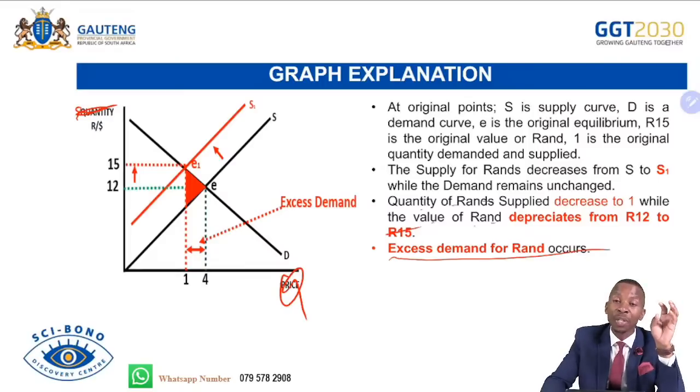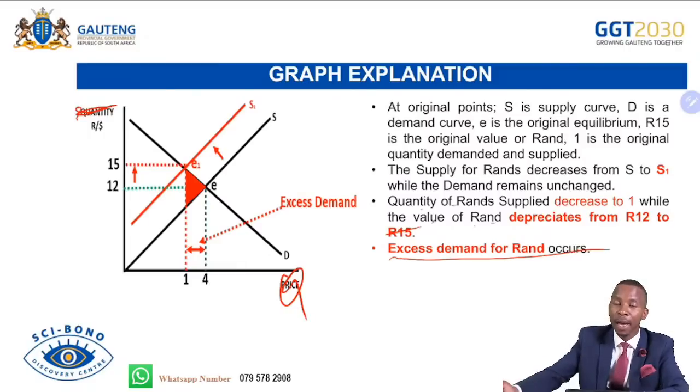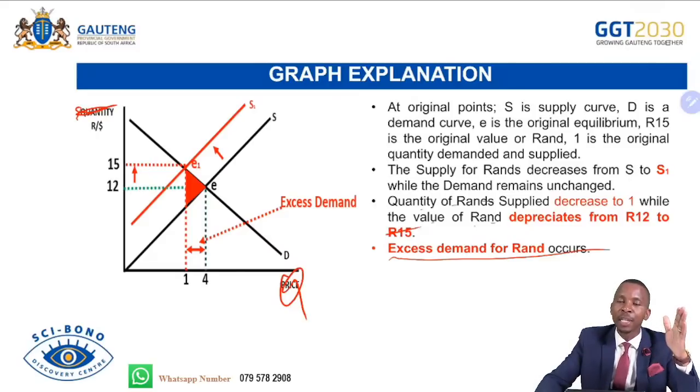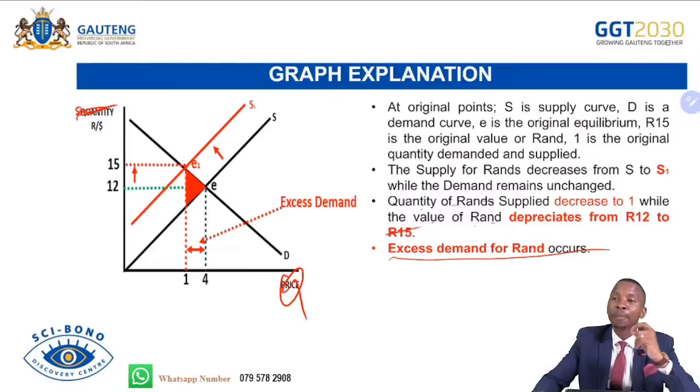In case you come across a graph in the examination that is all about the change in demand or supply for the currencies, look at it and see if there is an excess demand or excess supply. Is there any increase in supply? There will be appreciation. Is there any increase in demand? That will lead to depreciation. If the supply decreases, that will simply mean that there is a depreciation because the demand becomes more than the supply in that case. But if the demand decreases, that will mean appreciation because the demand will be low while the supply remains high.